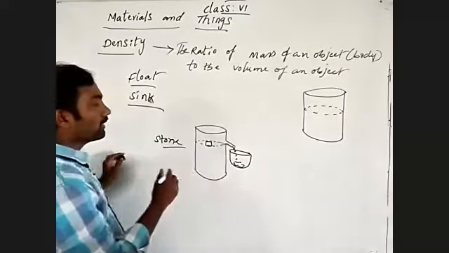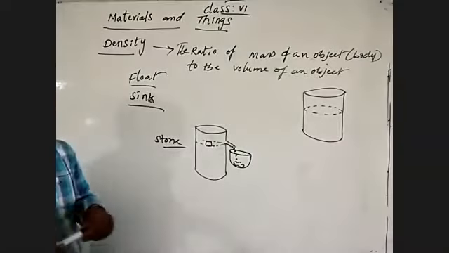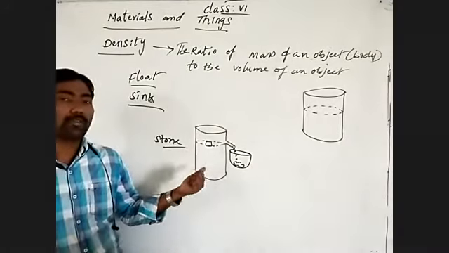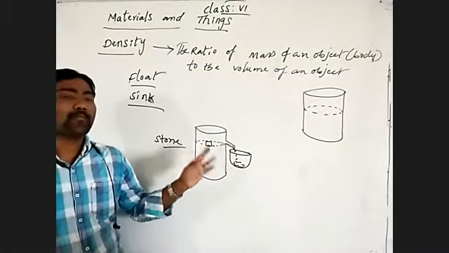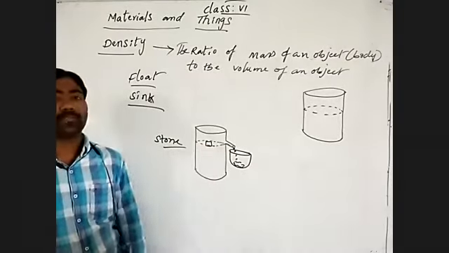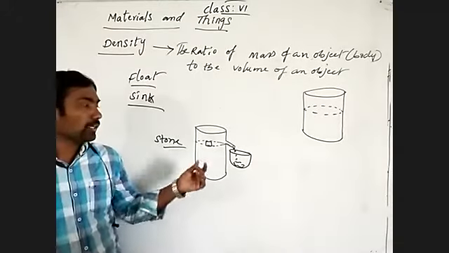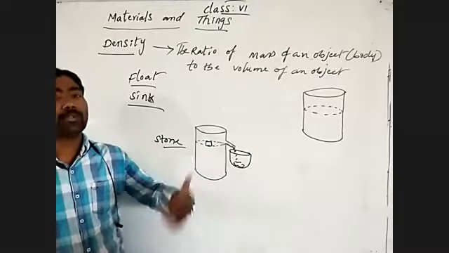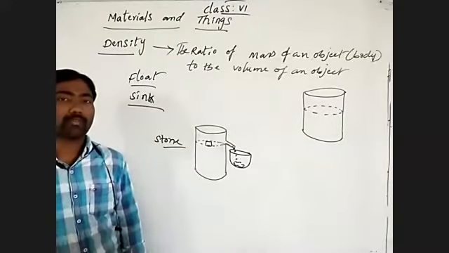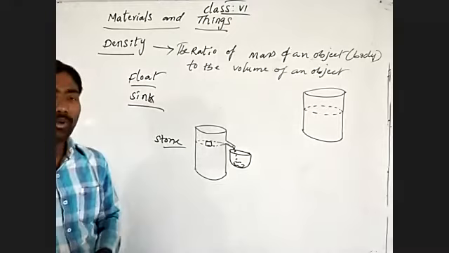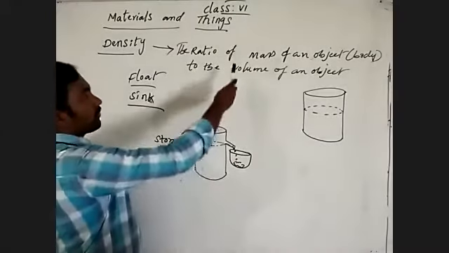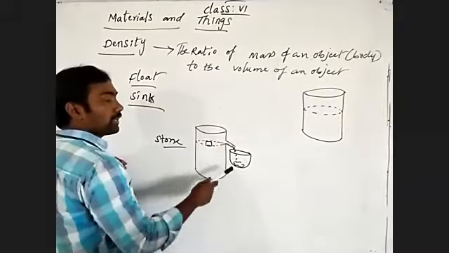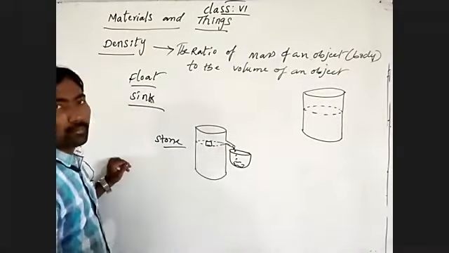What we can say, density means when the mass of the body is dropped into the water, it will displace the same volume of water. Same amount of volume of the water means the ratio of the mass of the body is equal to the water volume displaced by the mass of the body.